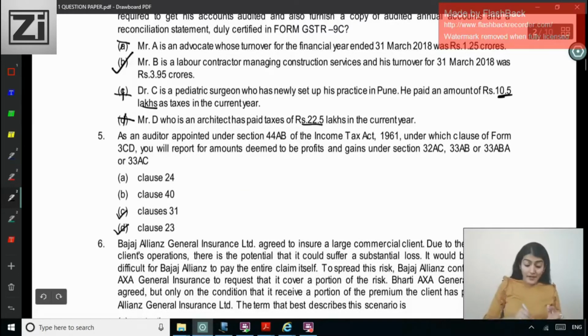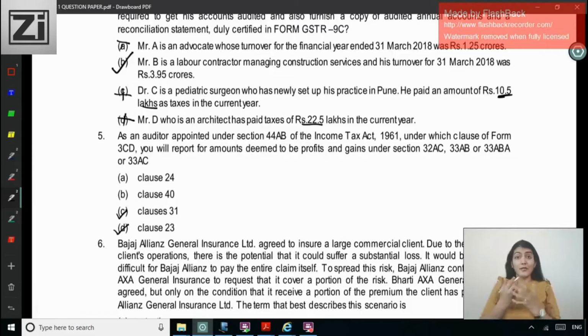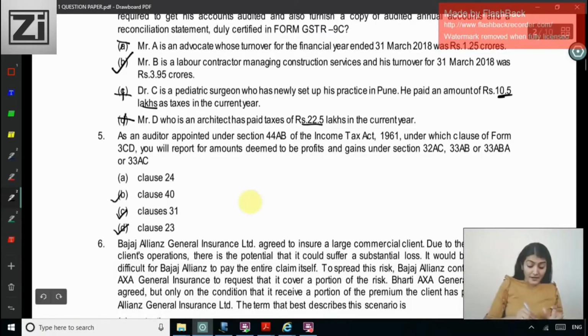Clause 31 is regarding the loan accepted or repaid of more than 20,000 other than by account payee cheque or draft, or in respect of a single event or occasion more than 2 lakh payment or received other than by account payee cheque or draft. Clause 40 is regarding the accounting ratios in Form 3CD. So this is accounting ratios, this is loan accepted or repaid, this is payments to related party. So obviously what is the correct answer? Clause 24. Clause 24, A is the correct answer.